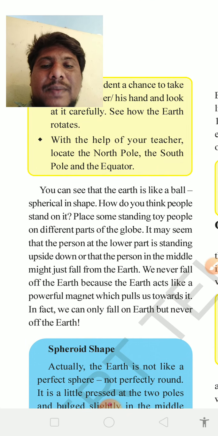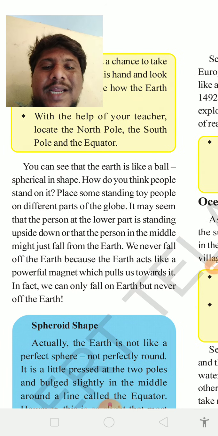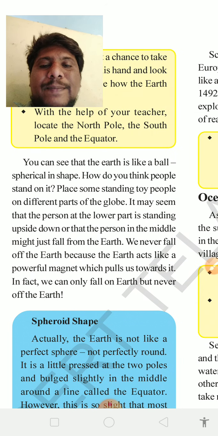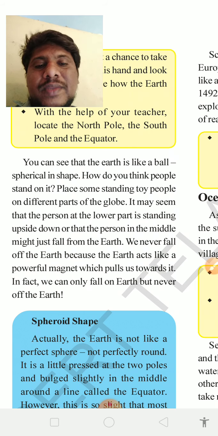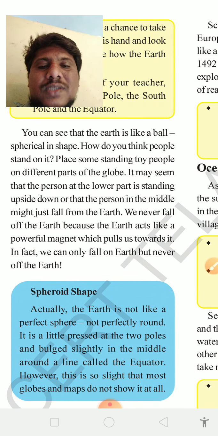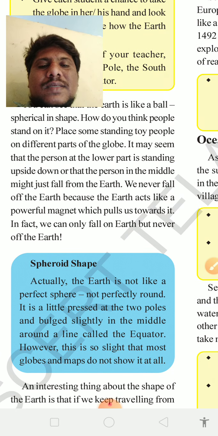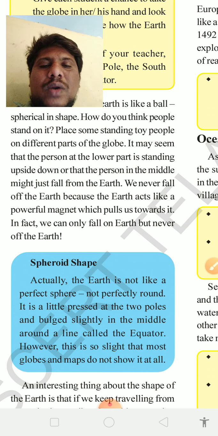How do you think people stand on it? Place some standing toy people on different parts of the globe. It may seem that the person at the lower part is standing upside down, or that the person in the middle might just fall from the earth. We never fall off the earth because the earth acts like a powerful magnet which pulls us towards it. In fact, we can only fall on earth but never off the earth.